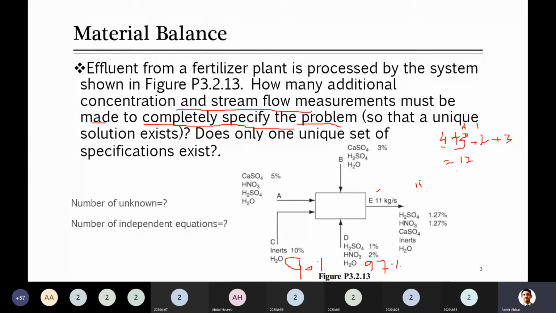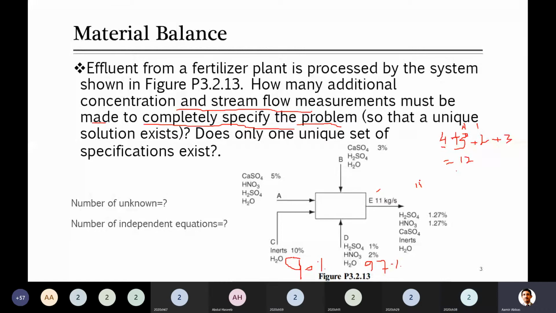For example, if I write an individual equation for calcium sulfate, input will be equal to output. In how many streams is there calcium sulfate in input? 2. Which ones? A and B. Yes, calcium sulfate is in A and B.